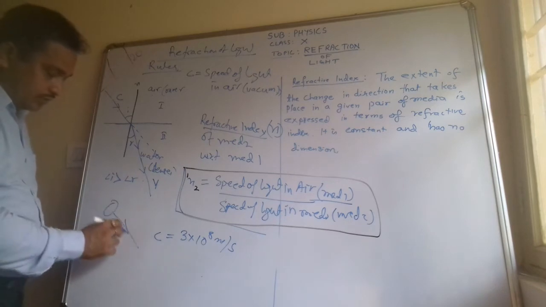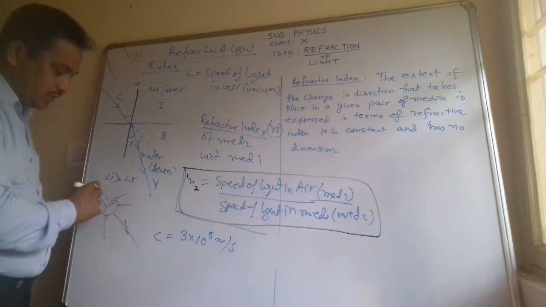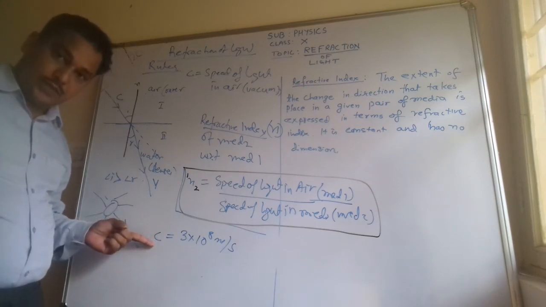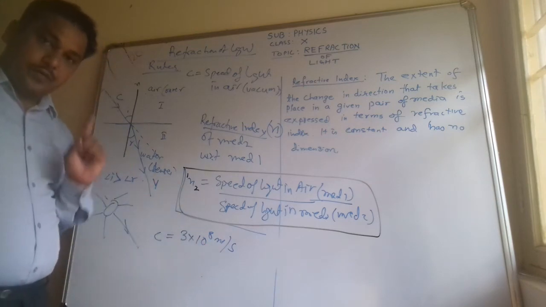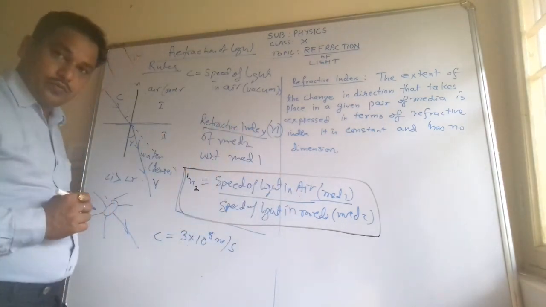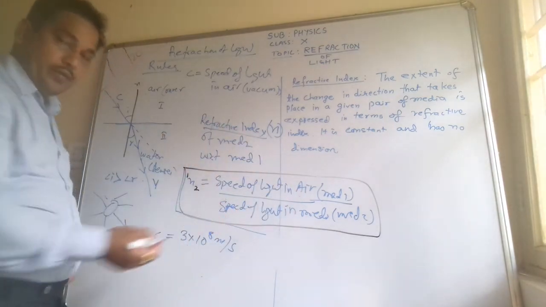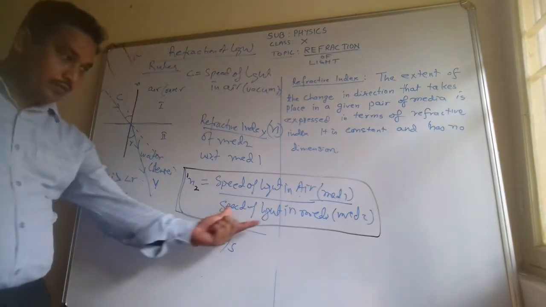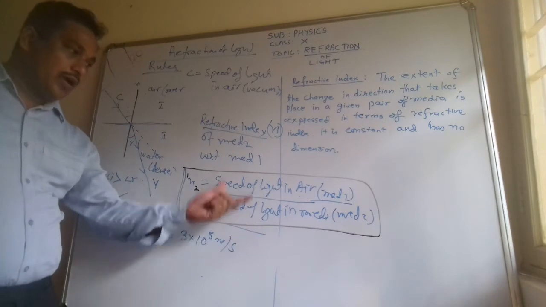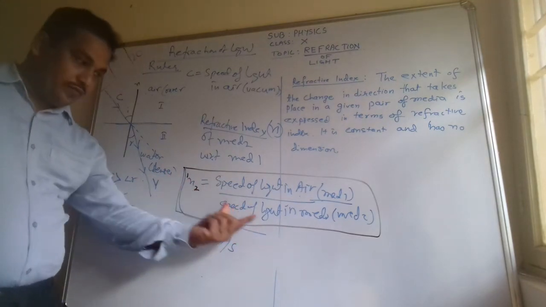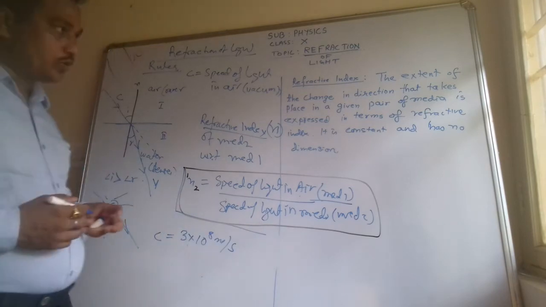You will put this value in the numerator, and in the denominator, the speed at which light goes in the second medium will be kept, and by this ratio you calculate the refractive index of medium 2. I hope it is clear to you.